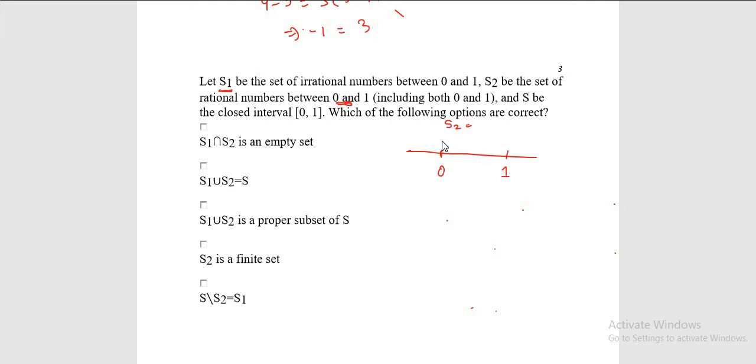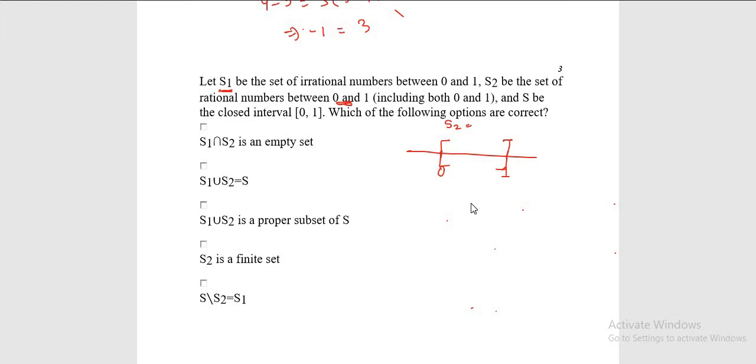S is the closed interval. Which of the following are correct? Now the first option says that S1 intersection S2 is an empty set. Now one thing, it's a very common and basic thing that everybody knows, that at a time any number cannot be a rational as well as an irrational number.